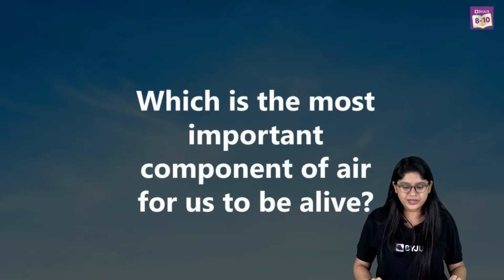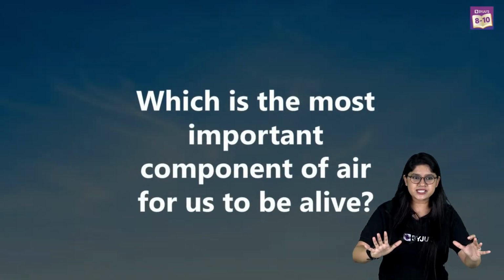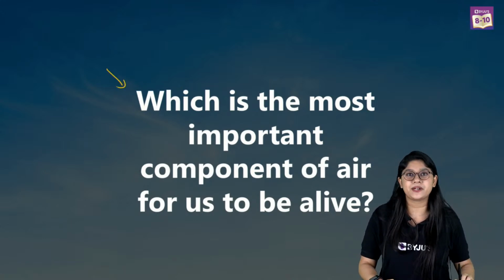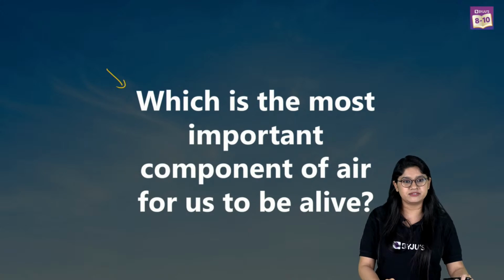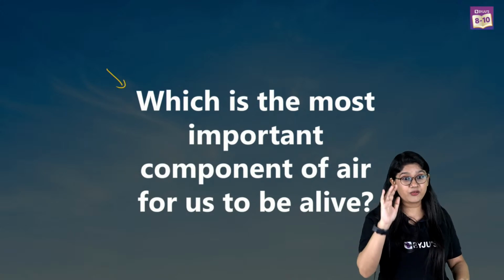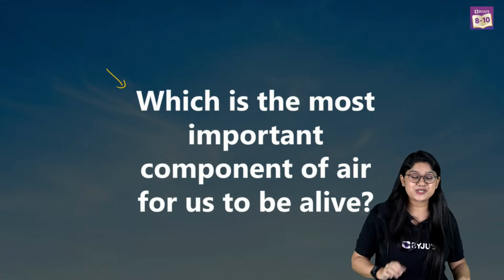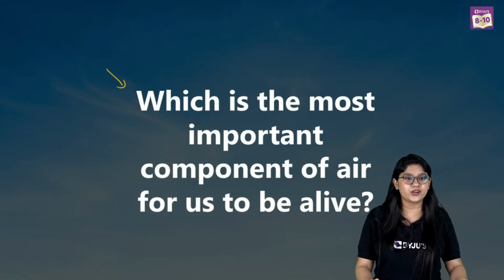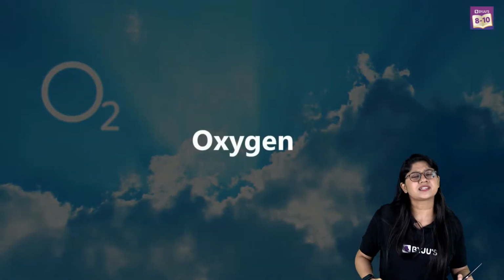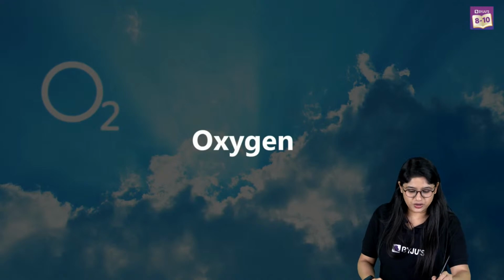Now let's move to the very important component. The question is outright there, asking which is the most important component of air that actually helps us to live. Nitrogen cycle is done. Water cycle is done. Now we are moving towards our next cycle. Very good. Oxygen, oxygen, oxygen. Absolutely correct. Now we'll be discussing the O2, the oxygen cycle.